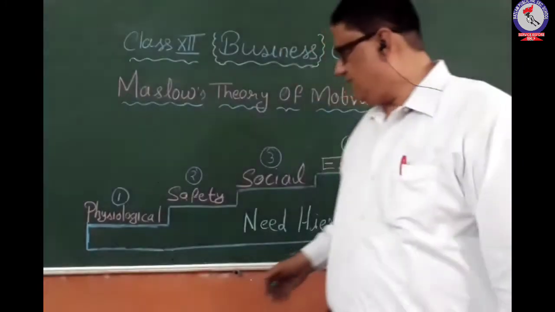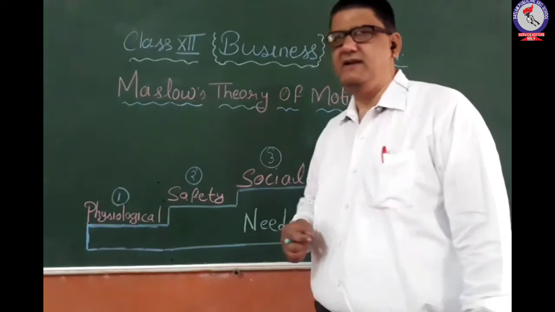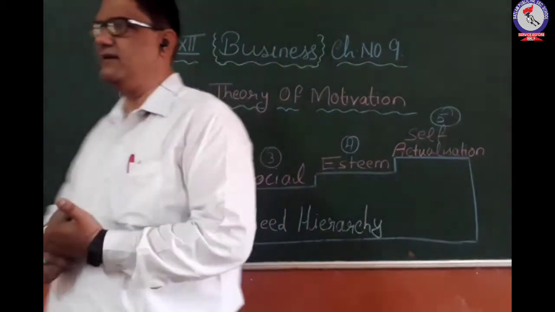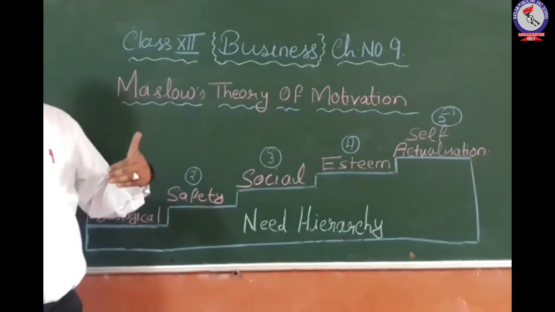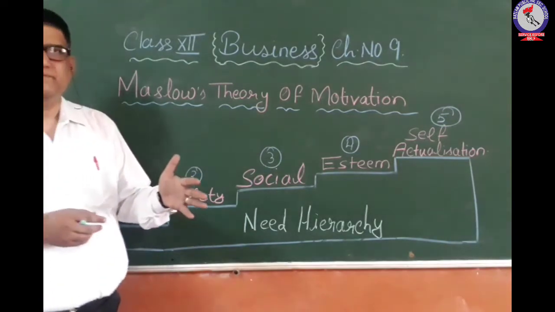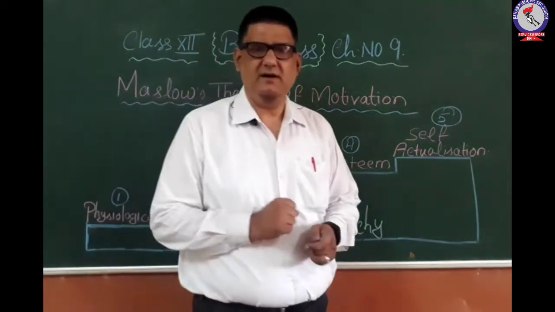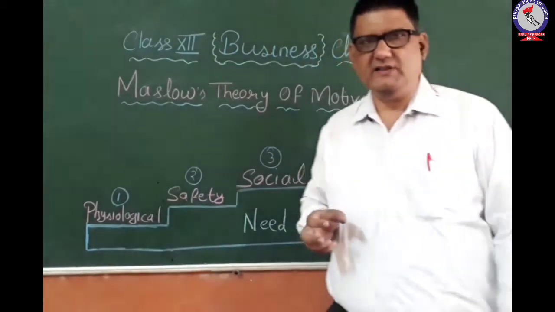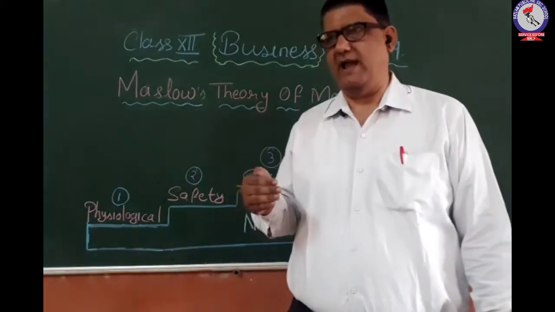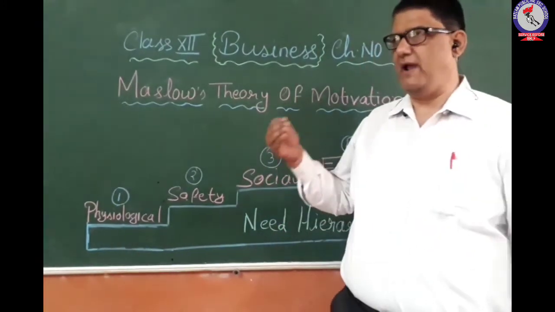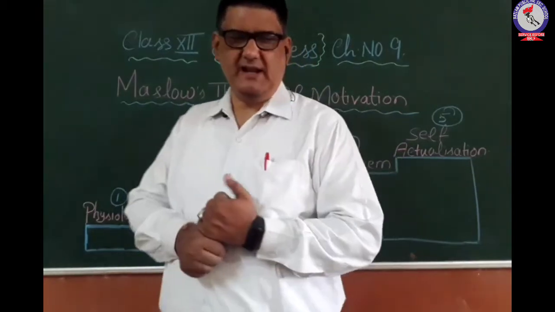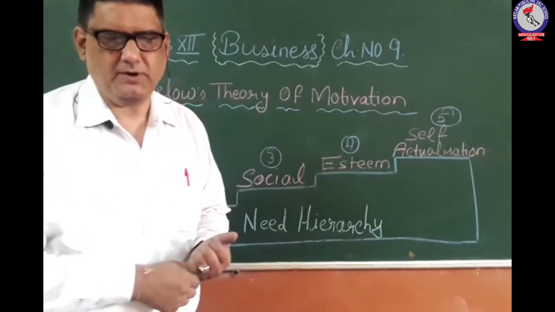Then comes safety. After fulfilling the basic needs of food, clothes and shelter, the next need which you have to satisfy is related with safety. Safety related with the job, safety related with personal care, that is safety from any accident, safety from any medical illness. So this type of safety is needed by the individual person.